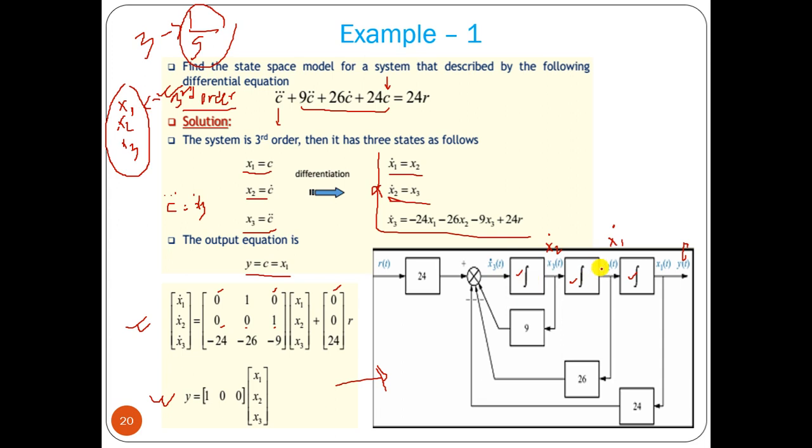Now what we can see, x1 dot equal to x2 directly connected, x2 dot equal to x3 directly connected, x3 dot equal to minus 9 x3, minus 26 x2, minus 24 x1 and plus 24 into r. So from this equation, these two models, the state space model, we can form this particular block diagram.